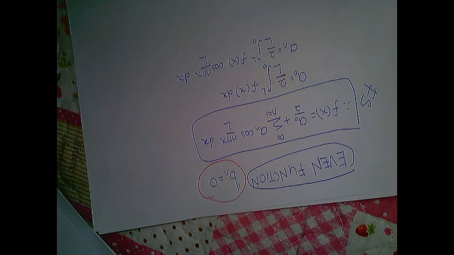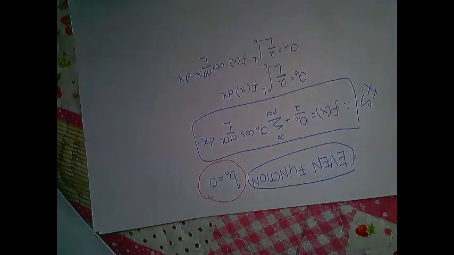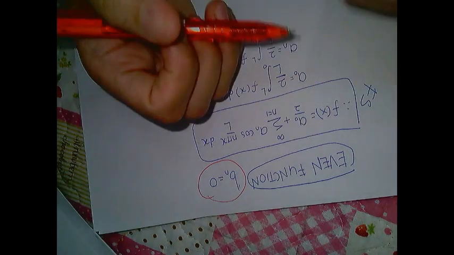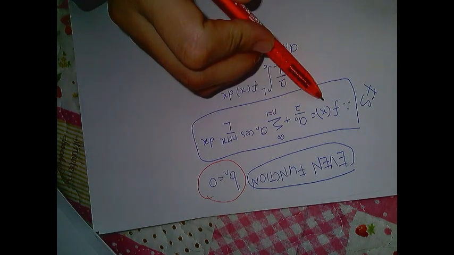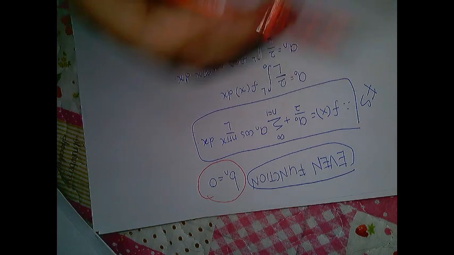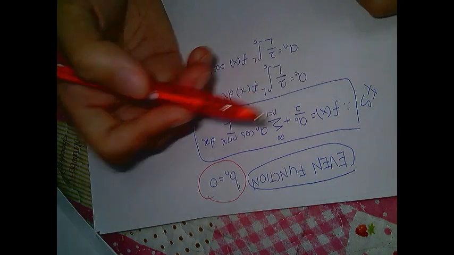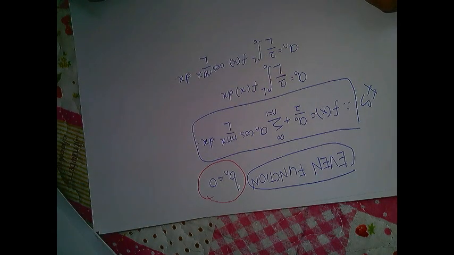We want to discuss the even function of a Fourier series. What is the best thing about even function is odd and even function, okay? But specifically on even function, it is good because we can compute the Fourier series in less computational time. Okay, so why do I say like that?